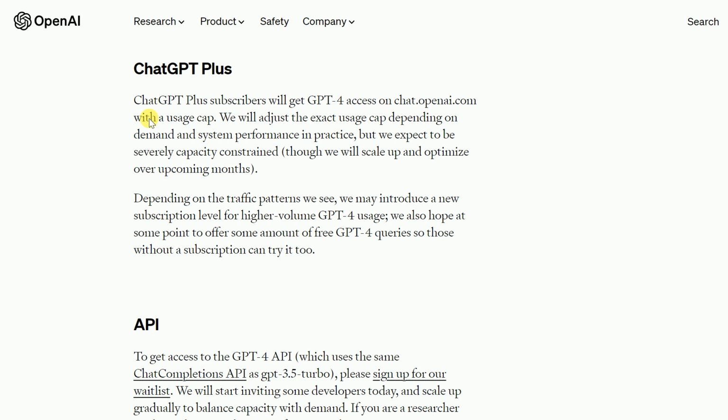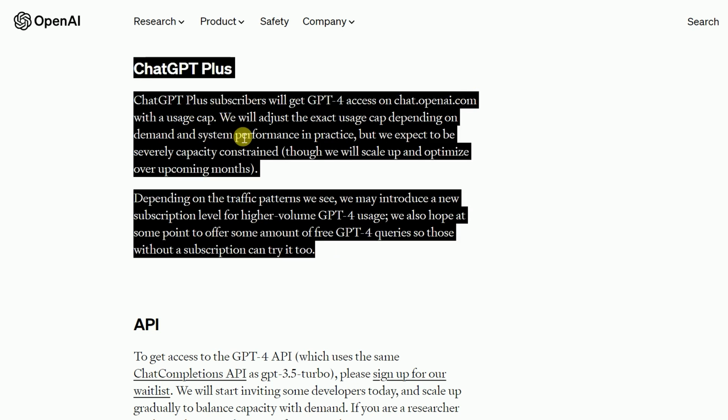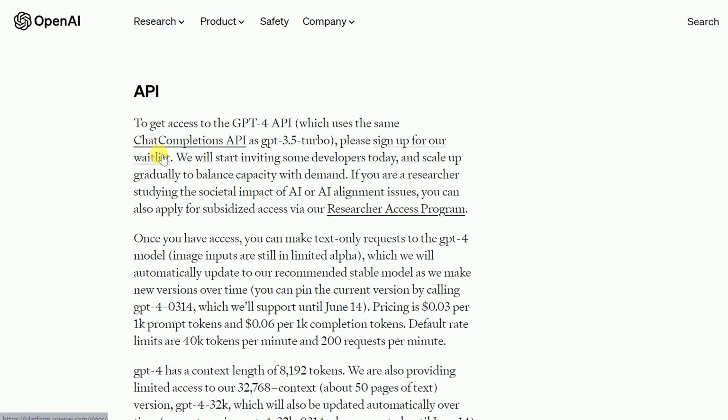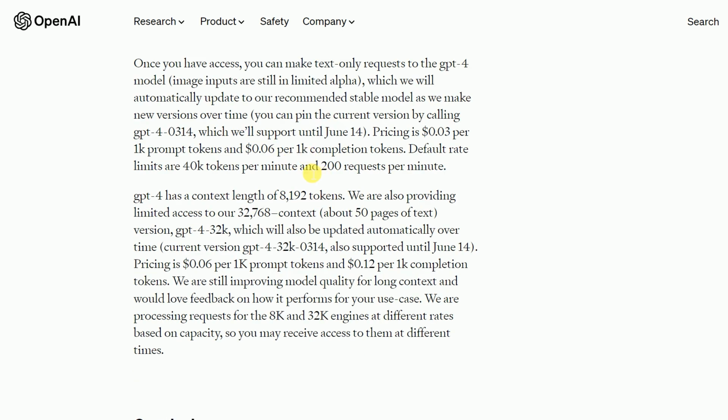And here is the offer of ChatGPT Plus, which they are giving right now. By taking the ChatGPT Plus service, we can access ChatGPT at any time. But if we do not subscribe, then we can't access it. Also, the main important thing is APIs. They are giving the APIs, so we can use them. This is an amazing thing, to use the API services of ChatGPT and do all your work in your own IDE.